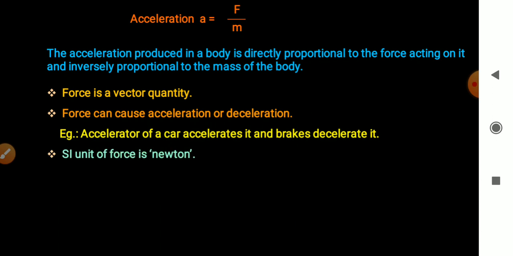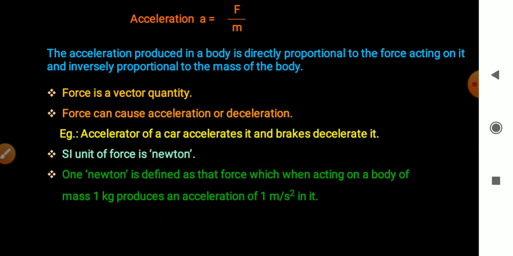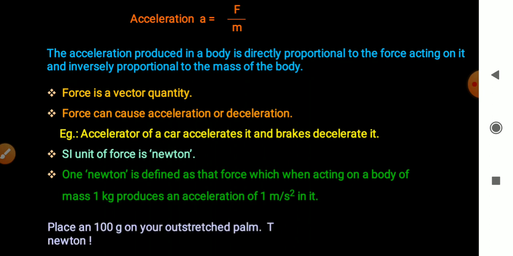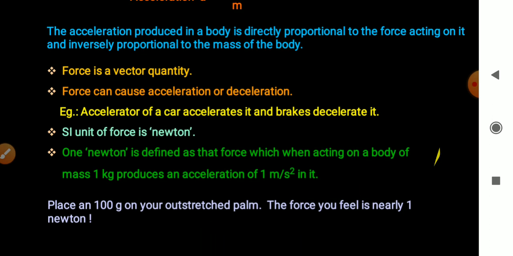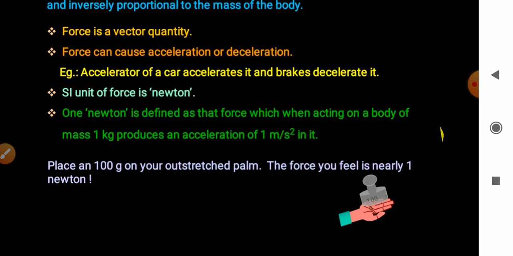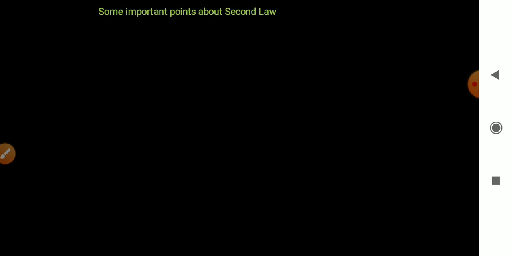The unit of force is Newton. 1 Newton is defined as that force which, when acting on a body of mass 1 kilogram, produces an acceleration of 1 meter per second square in it. So place a 100 gram mass on your outstretched palm. The force you feel is nearly 1 Newton. Right? Let's see in this. This is 1 Newton force.